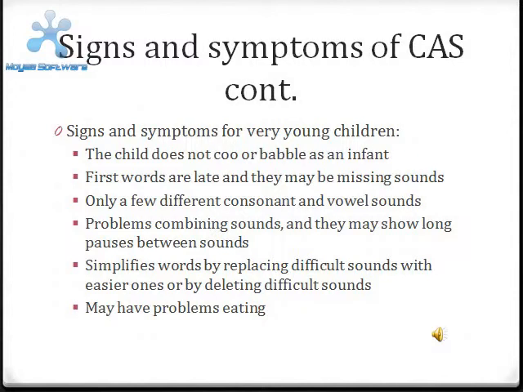Signs and symptoms for very young children. The child does not coo or babble as an infant. First words are late and they may be missing sounds. Only a few different consonants and vowel sounds. Problems combining sounds, and they may show long pauses between sounds. Simplifies words by replacing difficult sounds with easier ones or by deleting difficult sounds, and may have problems eating.